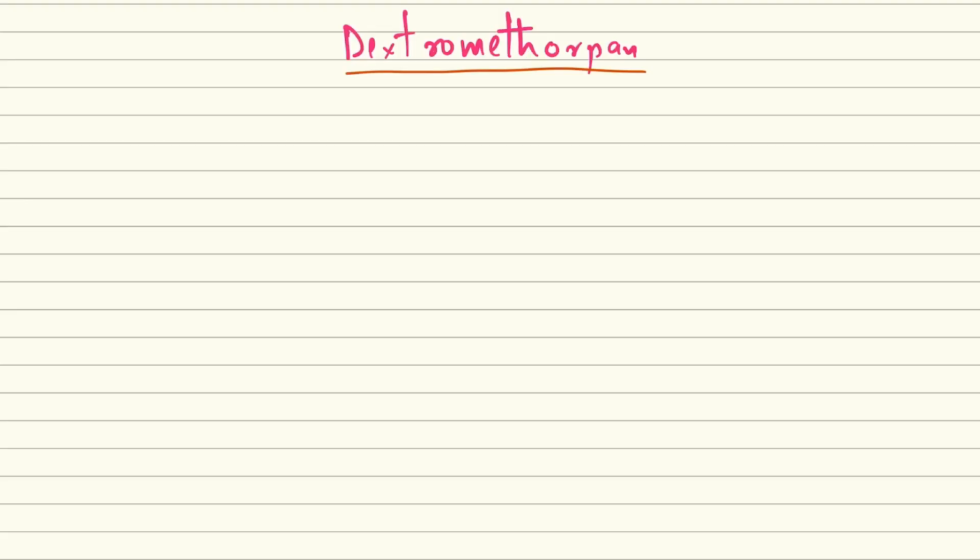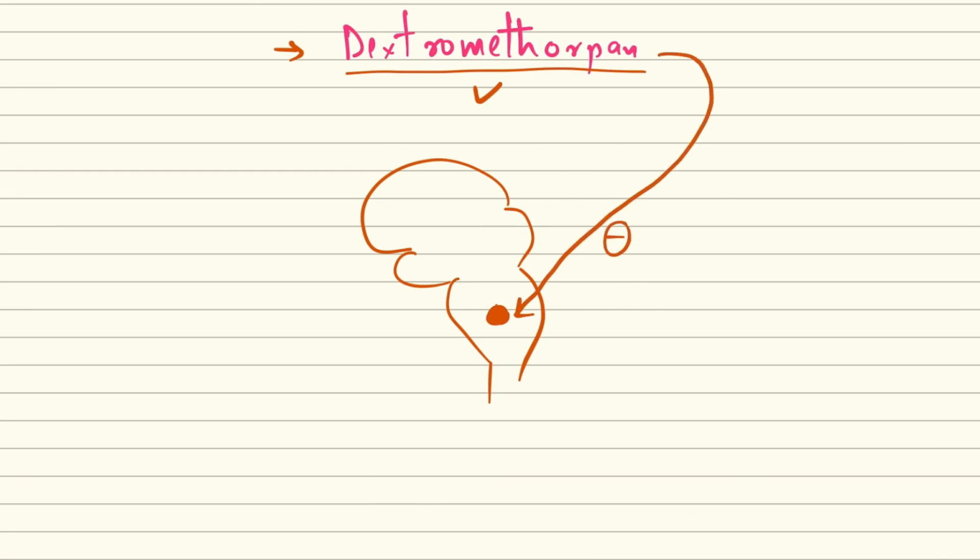So we are discussing the non-opioids. We have discussed noscapine, and now we will discuss dextromethorphan, which is an antitussive. As we know, antitussives act on the brain in the central nervous system, and in the medulla oblongata we have the cough center. This dextromethorphan drug blocks the cough center, and thus the cough reflex is not initiated, and the patient gets relief from the cough. Especially for dry cough, this drug dextromethorphan is given.